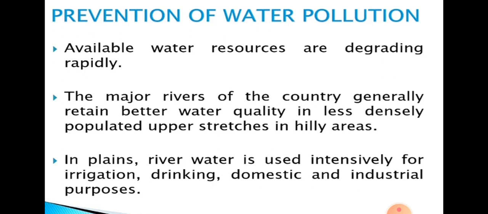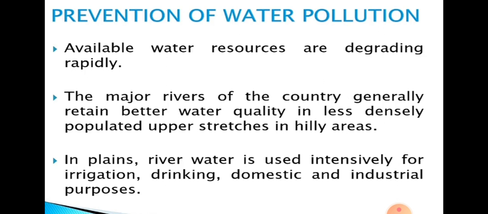In case of the major rivers, the quality of the water is also degrading. And the population is increasing at a very high rate. That's why the supply of the water in the rivers is becoming less.